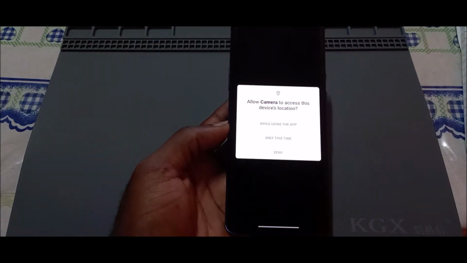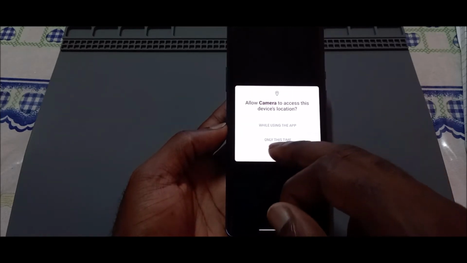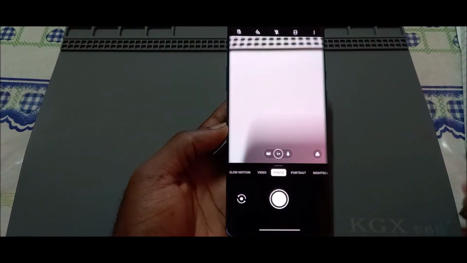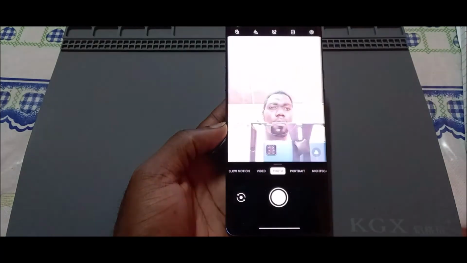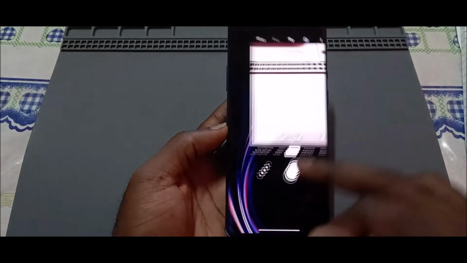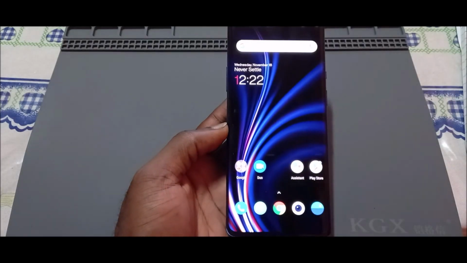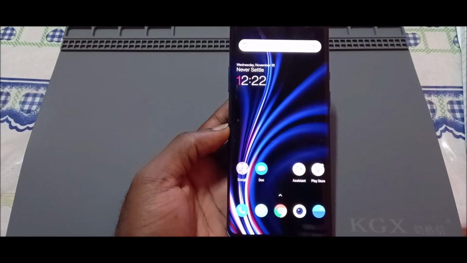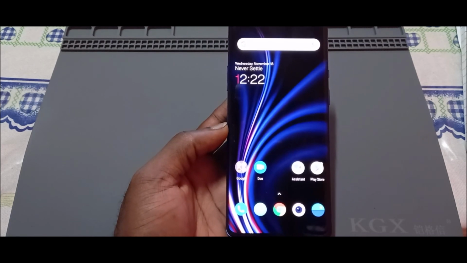As you can see, your camera will open up like when you just got your phone brand new. And this is it. Let us test the front camera. The front camera is also working. So guys, this is a quick fix if you have any minor issue or any minor problem with your OnePlus camera, front and back. So I hope that this was helpful in you fixing the issue.